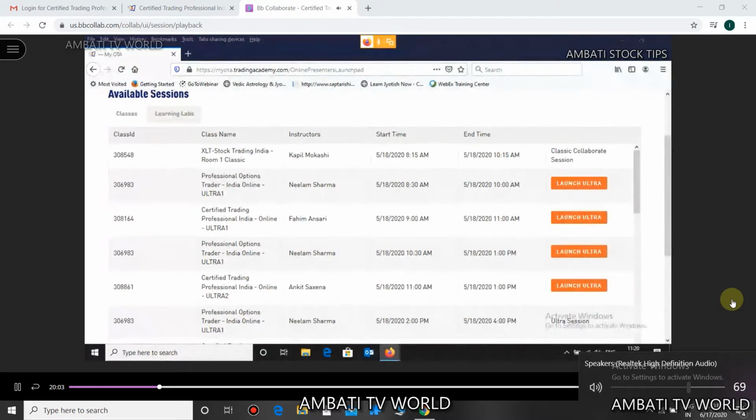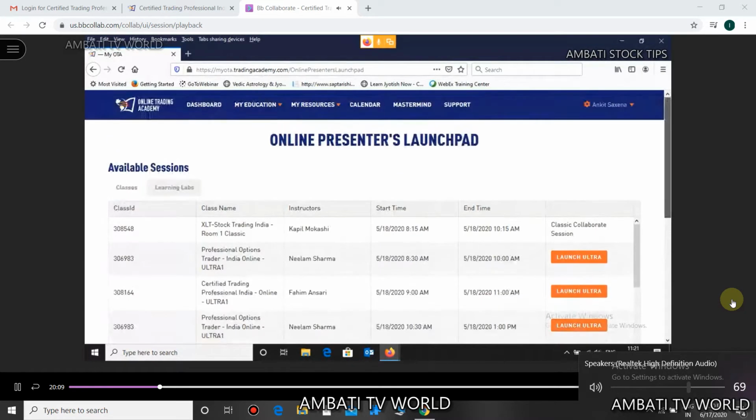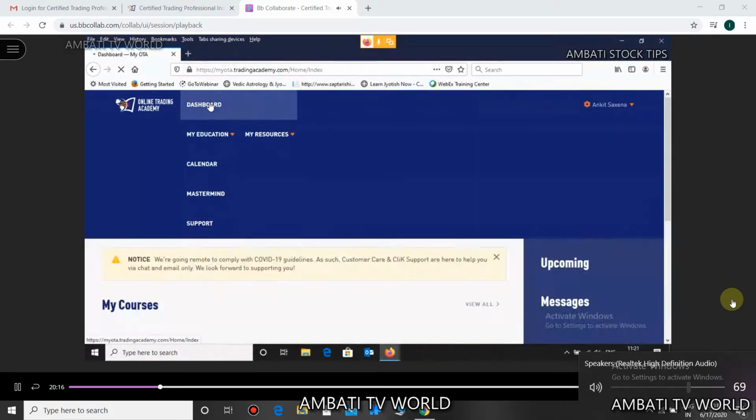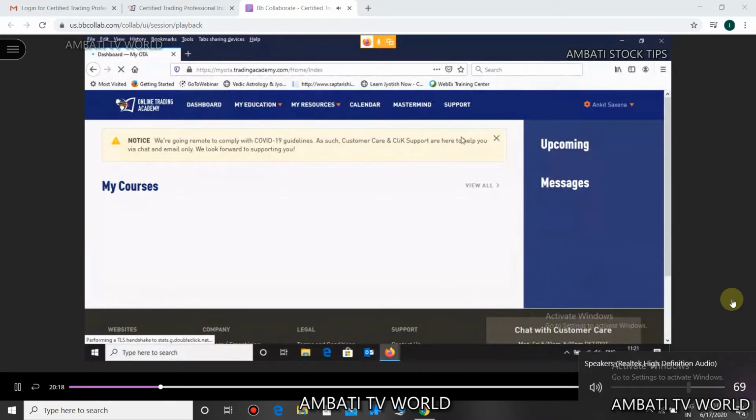Let's do one thing. Let's take an overview of the website of my OTA account. When you log in to my OTA account, this is where you land. This is the landing page on this website. This is your dashboard. This is how your dashboard looks.